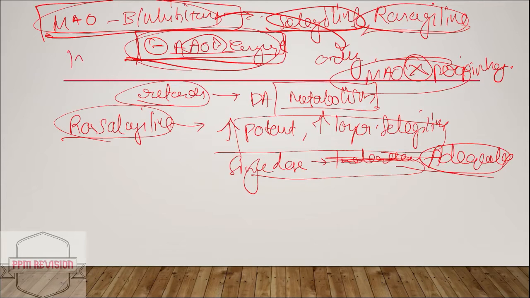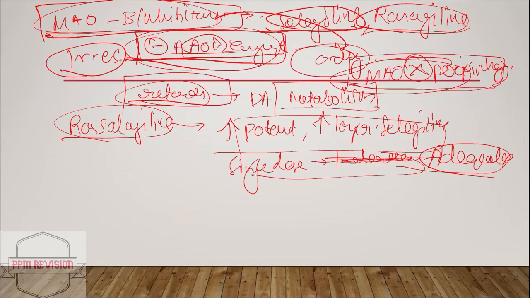They are mainly given orally. The main point to note is that MAO is not inhibited in the periphery, and the main action is that it retards dopamine metabolism.